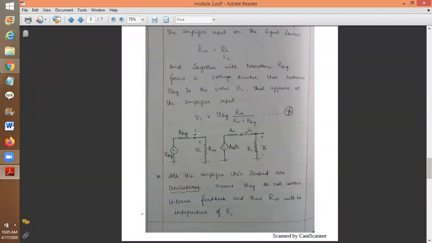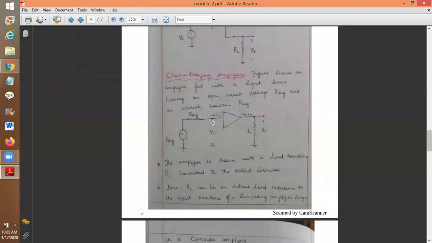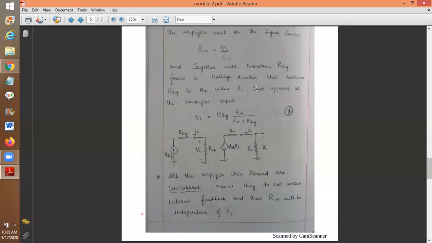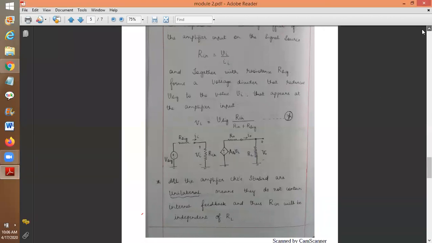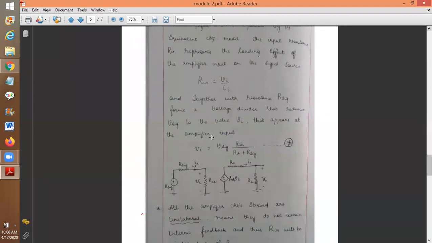And you had I of I. Here you have I of I. Till here you write as it is: V signal, R signal, I of I. So what is this VI? When I give 5 volts here, all the 5 volts will not enter. There will be some drop due to the internal input resistance. So how do we show that input resistance? R in. The drop across R in is known.